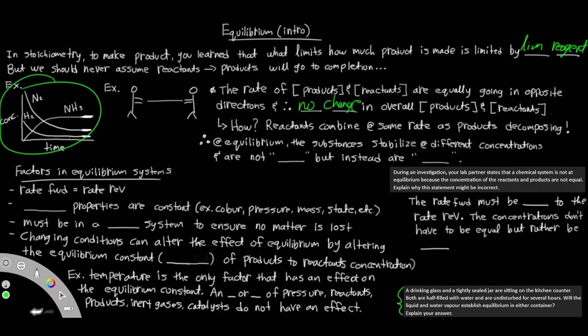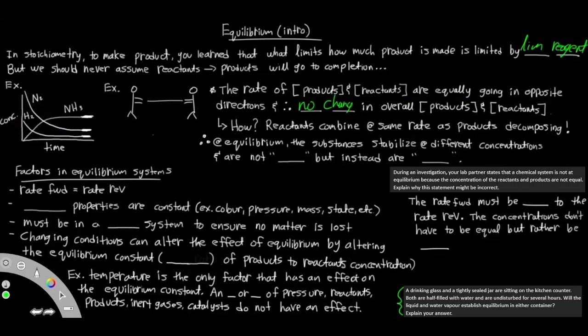For example, let's supplement it with this graph over here, N2 and H2, let's say it's this person over here. As it's combining and reacting, it's going to decrease itself so that it can create this NH3. But why does it not go all the way down? Why is it stagnating and kind of plateauing over here? It's because, guess what? This NH3 over here, when it's being produced, it's actually going to decompose and break down back into the N2 and H2 as well. So this doesn't just go all the way downwards to zero concentration. It actually stagnates thanks to this NH3 going backwards.